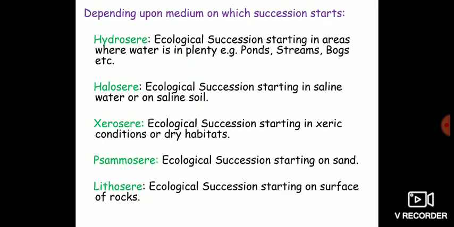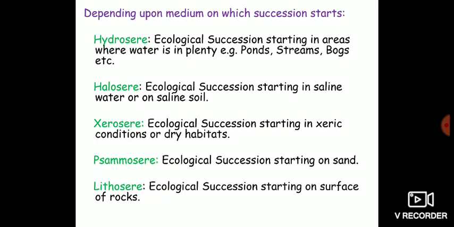Succession has also been divided into different categories depending upon the medium on which succession starts. The first one is hydrosphere, that type of ecological succession which starts in those areas where water is available in plenty, for example ponds, streams, bogs, etc. And the second one is halosphere, that type of ecological succession which starts in saline waters or saline soils.